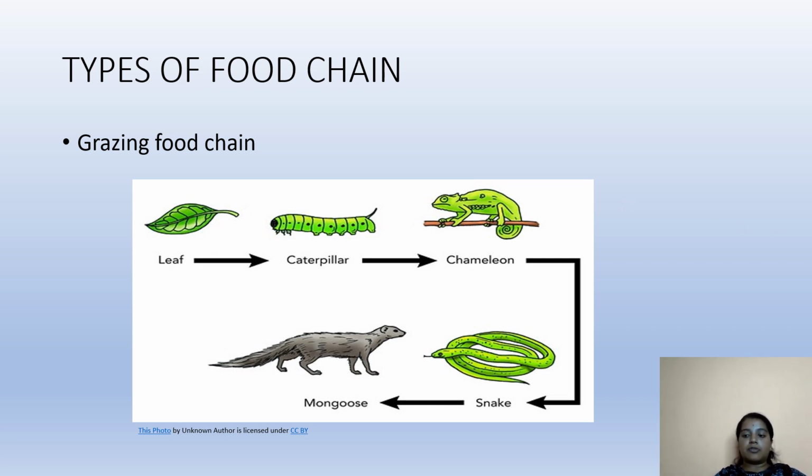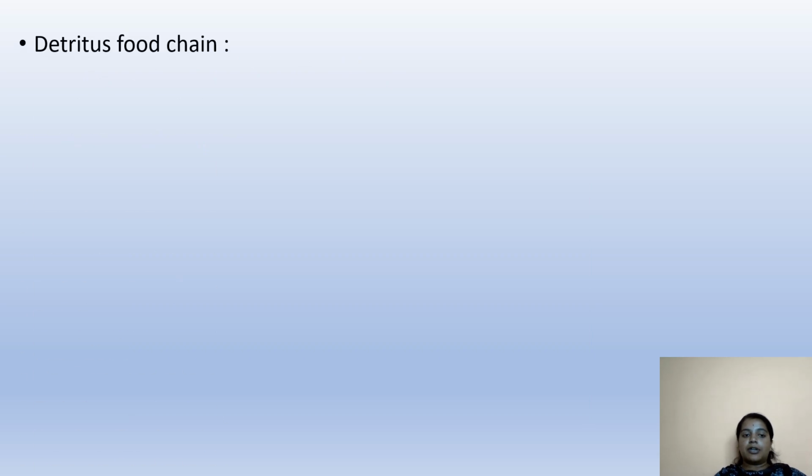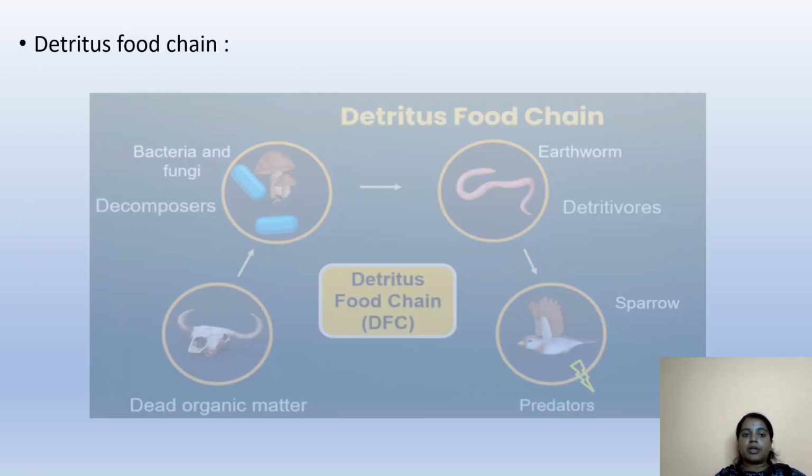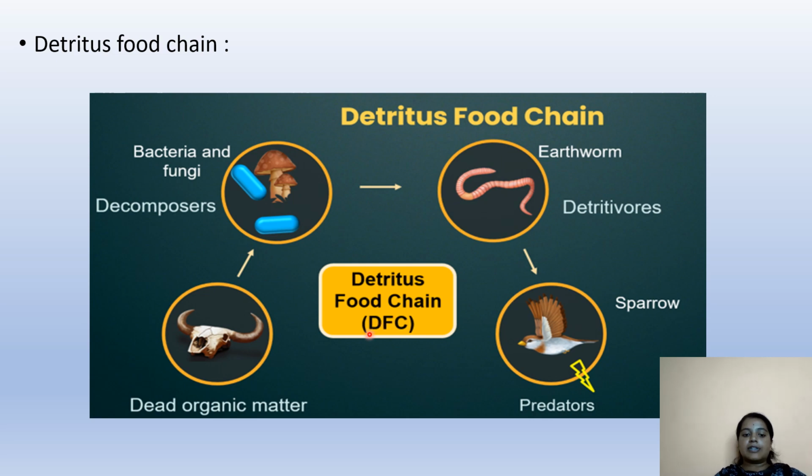And another type of food chain is detritus food chain. Detritus food chain means it starts with the dead organic matter, which is eaten up by the decomposers and later on the detritivores and by the sparrow. Here, this type of food chain doesn't start with the producers.